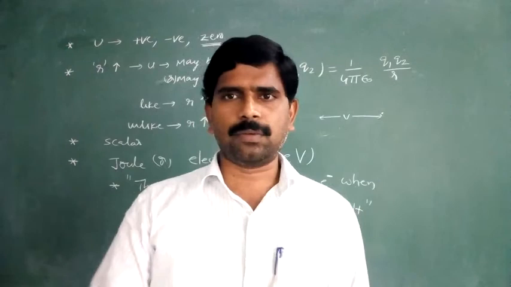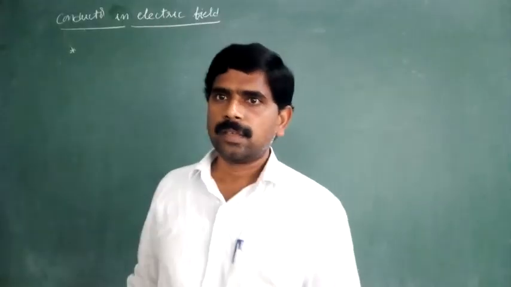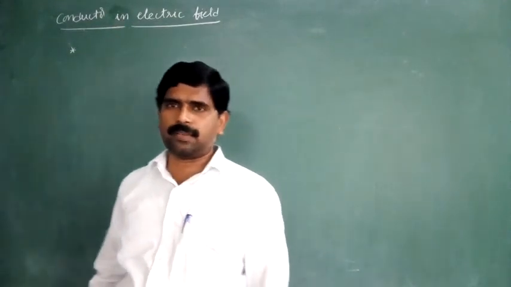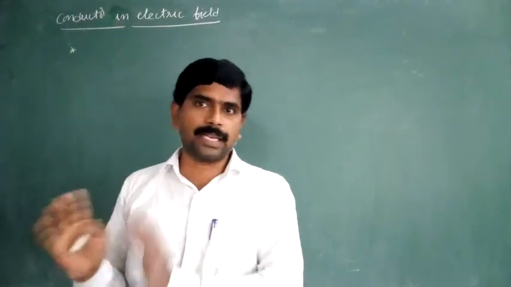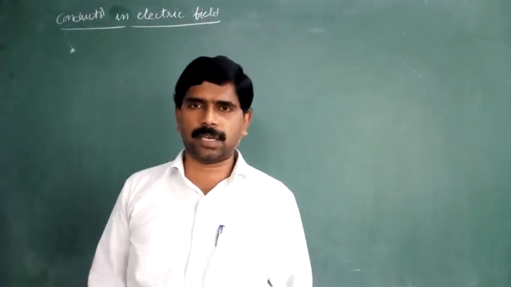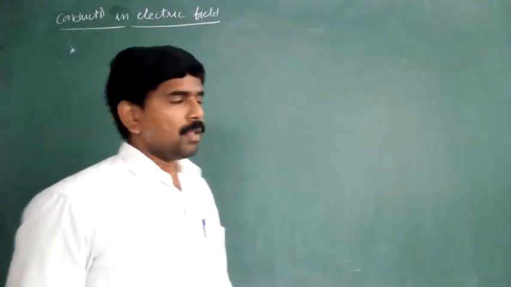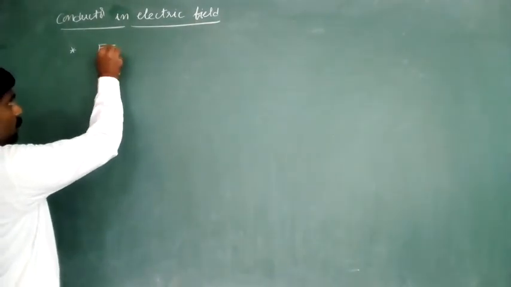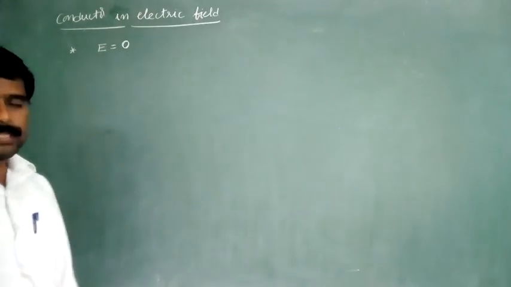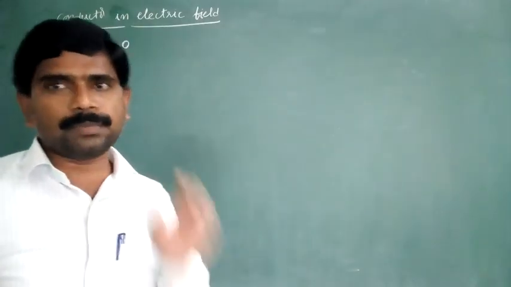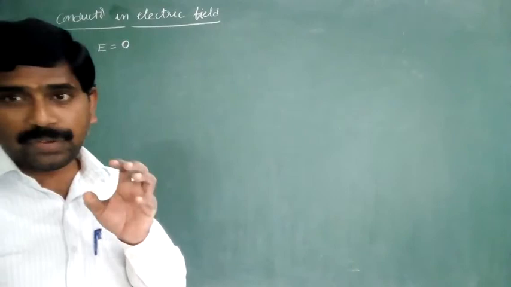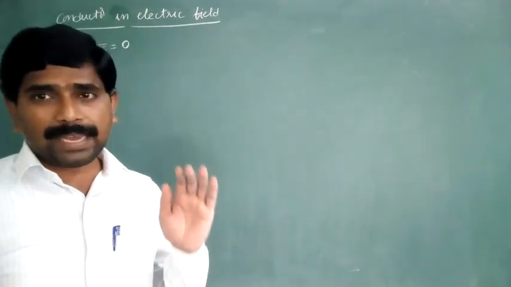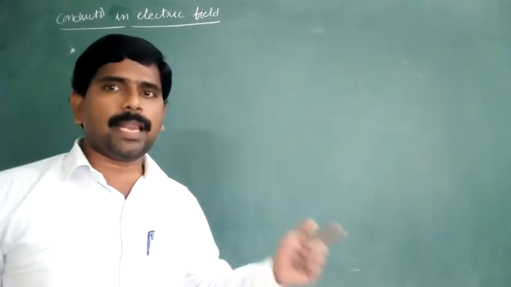If a conductor, not a dielectric, is placed in the external electric field, then when a conductor is placed inside the electric field, the net electric field intensity inside the conductor must and should become 0.